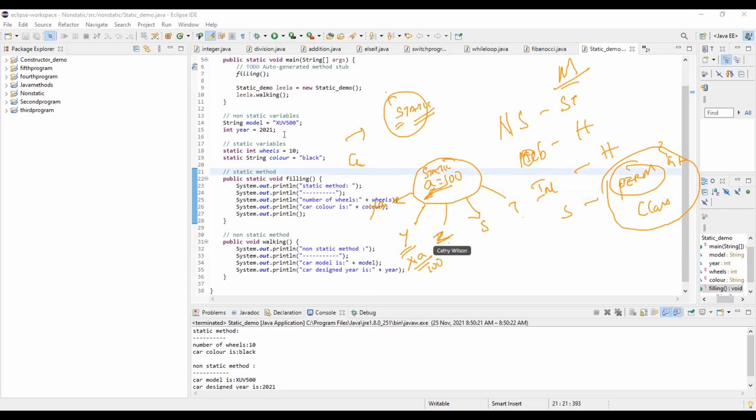Now here, if I want to call that one in another class, how do I need to call it? In Z, that will be X dot A. Same, the class name dot variable name. And what is the value here? It will be the same, 100.